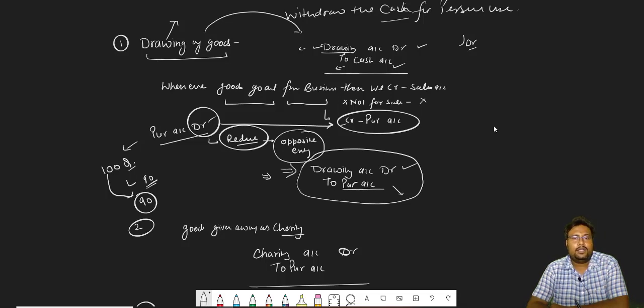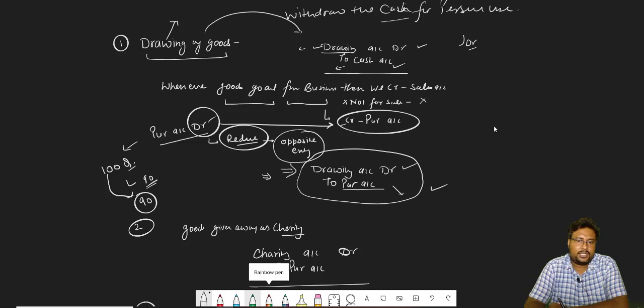And when we decrease our purchase, it will be purchase debit to purchase credit. For reducing anything, always remember, we just have to pass the opposite entry. So when we purchased the goods, purchase account was debit. And when we reduce the purchase, it will be to purchase account.